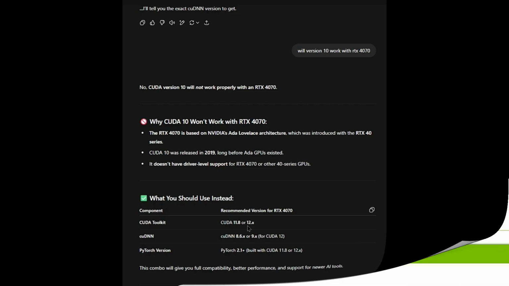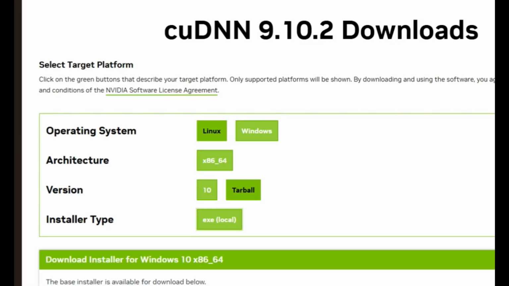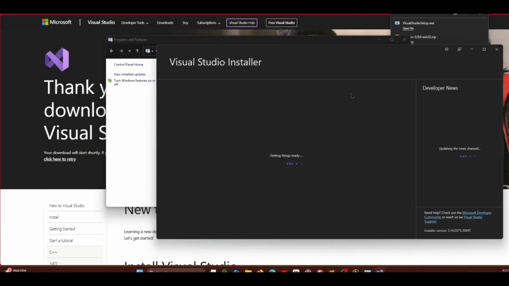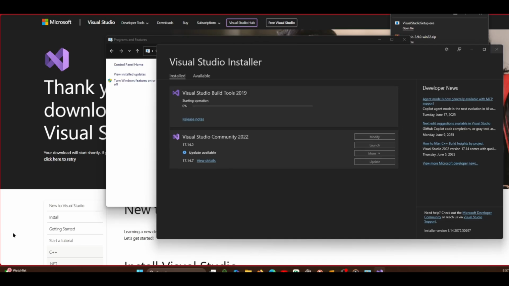So I got 12.4 and I'll need version 11 for the toolset. And the strange thing about the 910 too is that there's only version 10 for that, because in this instance, the version 10 of this cuDNN is the API version and not the CUDA version. So that's very important to understand. And like I said, all of that's optional. So if it's too complicated, you can skip it and your generations will just take a little bit longer.